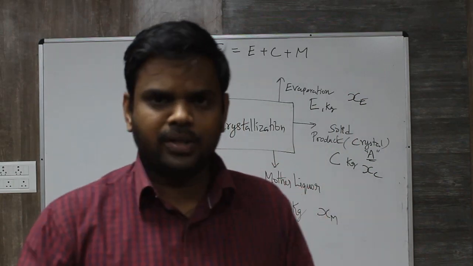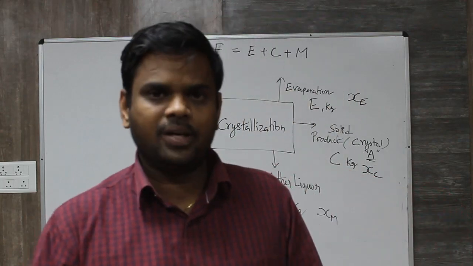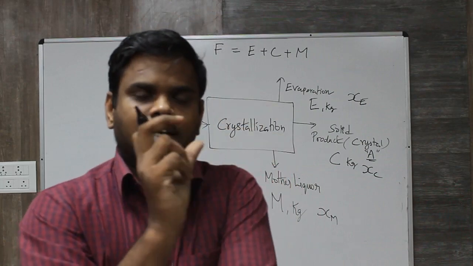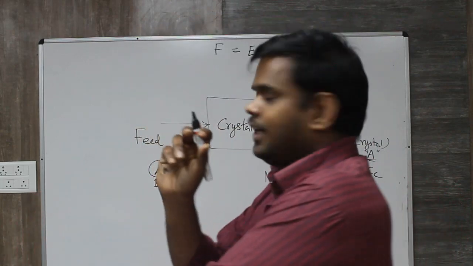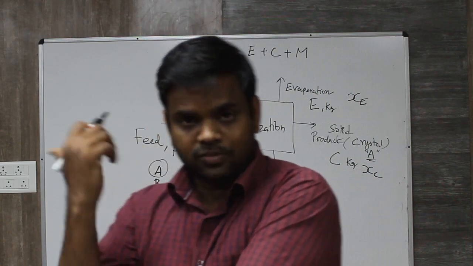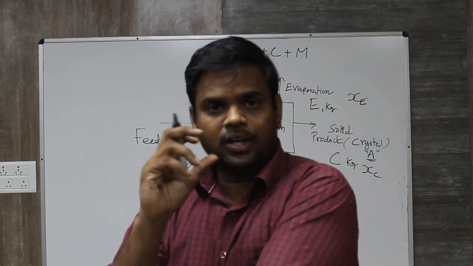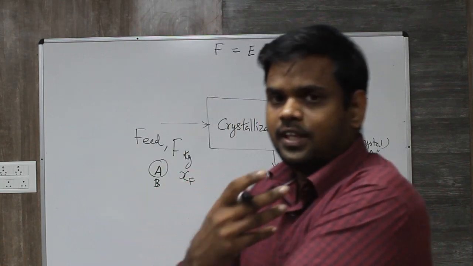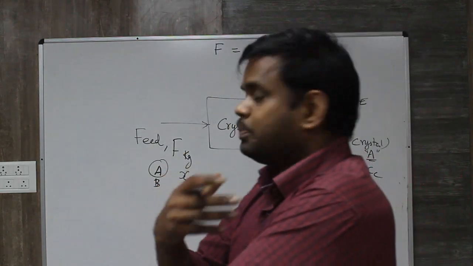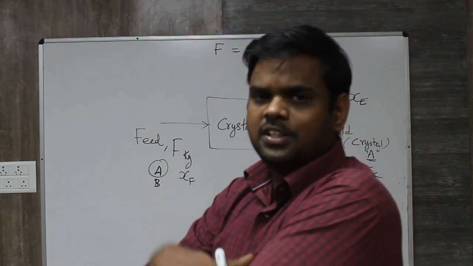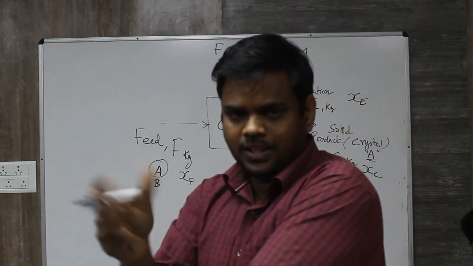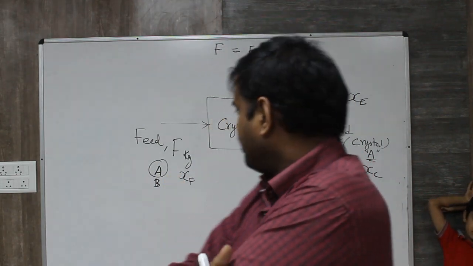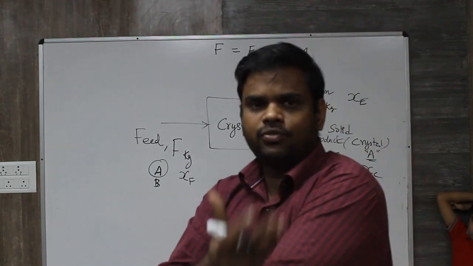Because for a binary system only A and B are present, we can skip the subscript A, because the mole fraction refers to component A. Let XF be the mass fraction of component A in the feed. XF is the mass fraction, or mass percentage; it may be given in percentage. Let me say 30%. If I say 30%, it is mass percentage. If it is 0.3, it is mass fraction. But what we are referring to here, XF, is mass fraction.